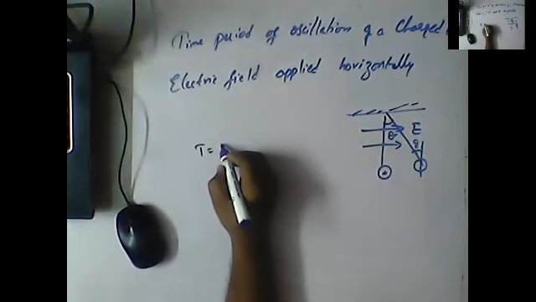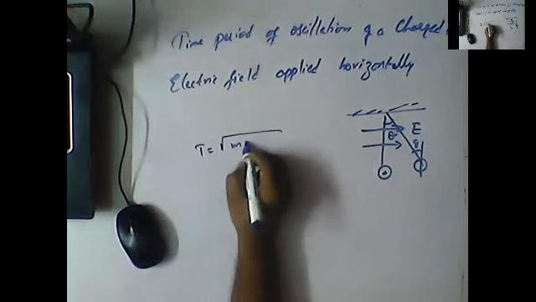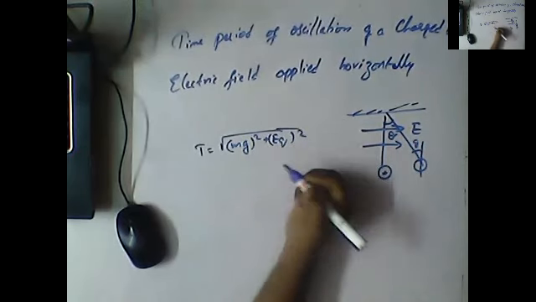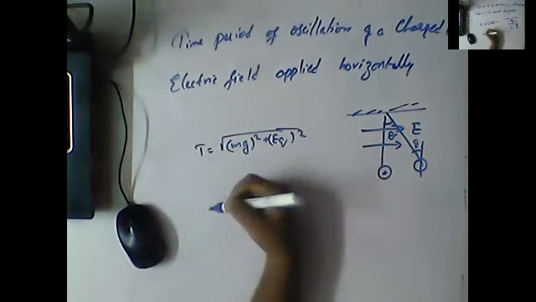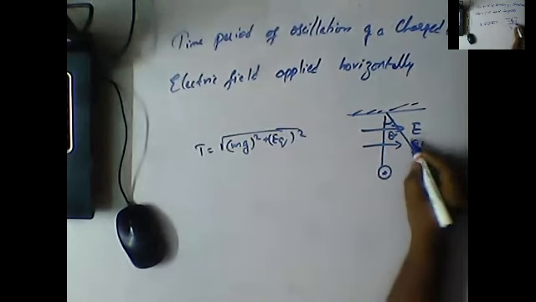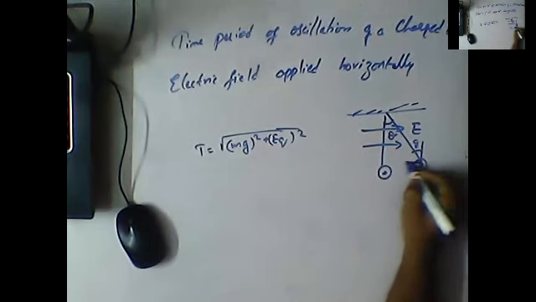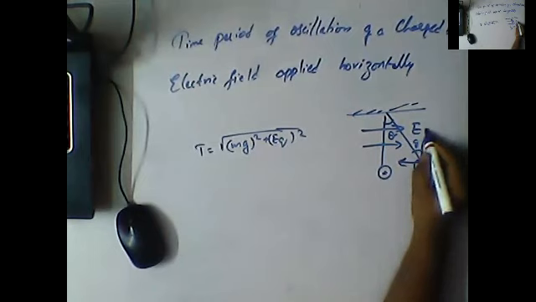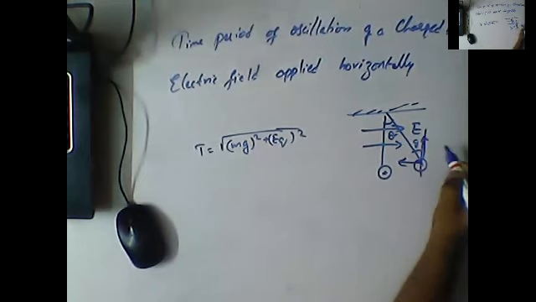Here we can write T is equal to square root of mg whole square plus EQ whole square. Okay sir, how did we get this formula? If you clearly observe, this is the tension. Now the tension can be resolved into two components here, one horizontal component and one vertical component.